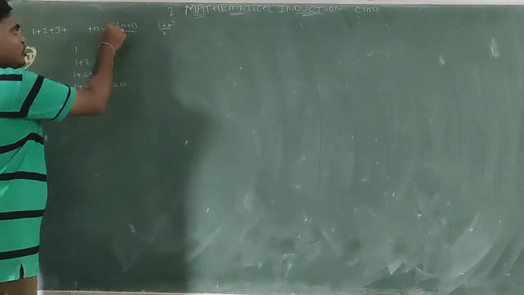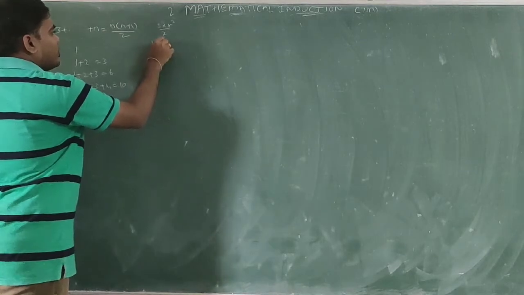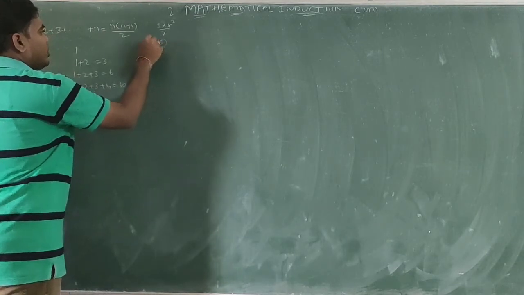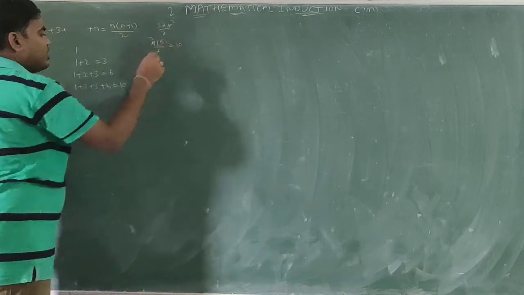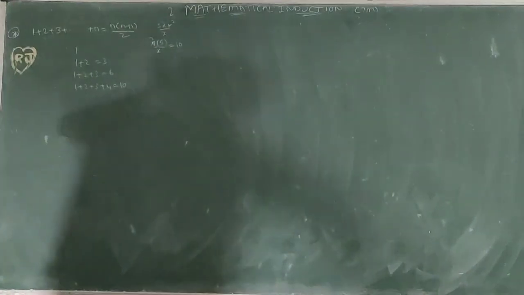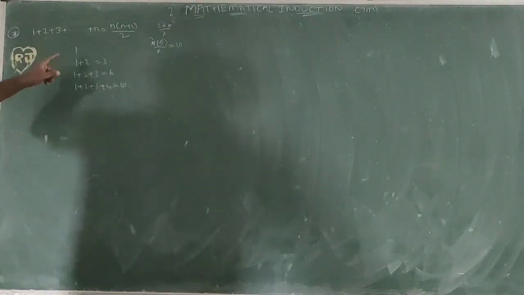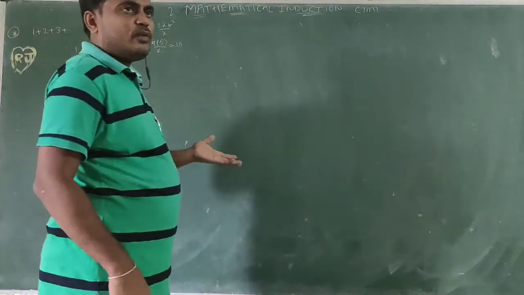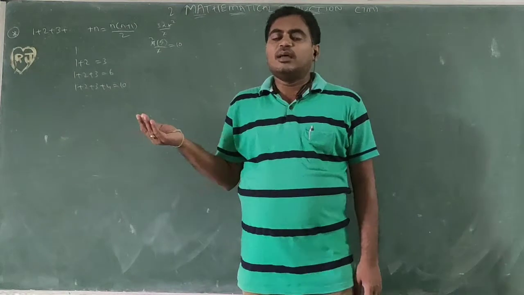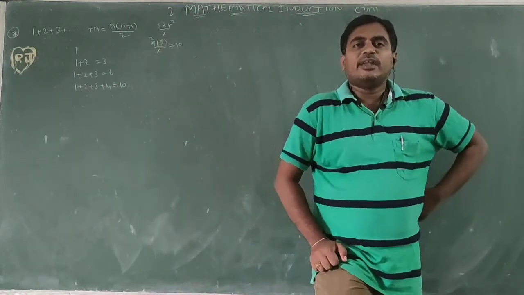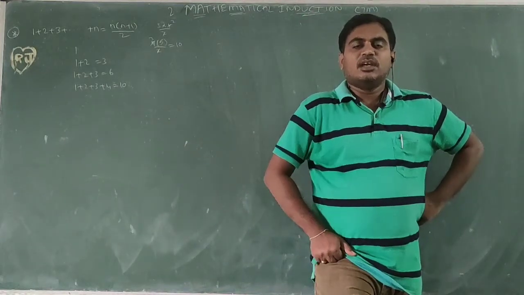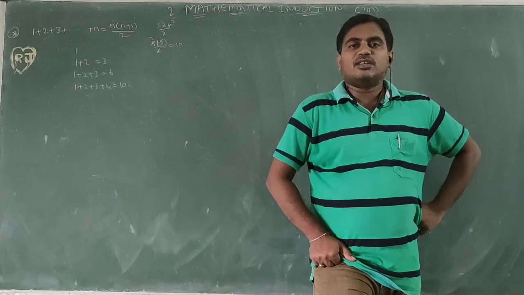If we substitute n equal to 4: half of 4 times 4 plus 1, that is 5 by 2, 2 into 5 gives 10. So this is satisfied. So n equal to 1, 2, 3, 4, then n equal to 5, n equal to 6. We may check n equal to 10. But how many natural numbers are there? Infinitely many. We need to prove for all these natural numbers.